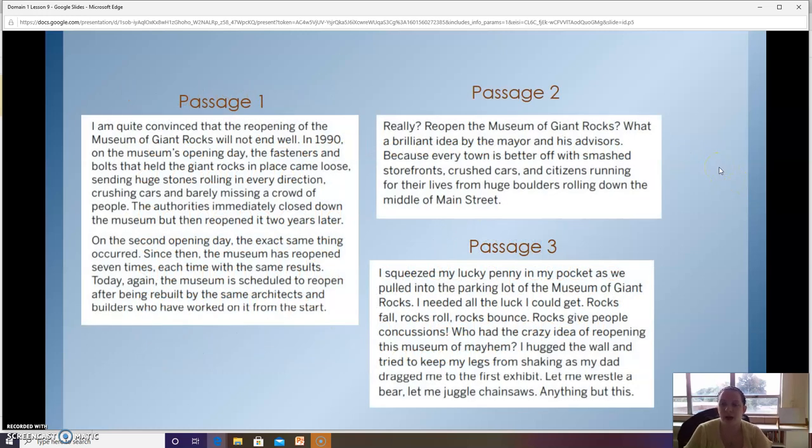Okay, so passage 1. I am quite convinced that the reopening of the Museum of Giant Rocks will not end well. In 1990, on the museum's opening day, the fasteners and bolts that held the giant rocks in place came loose, sending huge stones rolling in every direction, crushing cars and barely missing a crowd of people. The authorities immediately closed down the museum and then reopened it 2 years later. On the second opening day, the exact same thing occurred. Since then, the museum has reopened 7 times, each time with the same results. Today, again, the museum is scheduled to reopen after being rebuilt by the same architects and builders who have worked on it from the start.